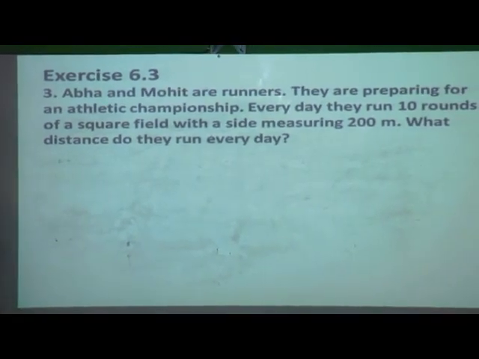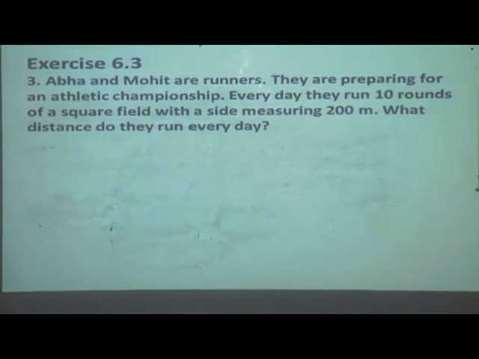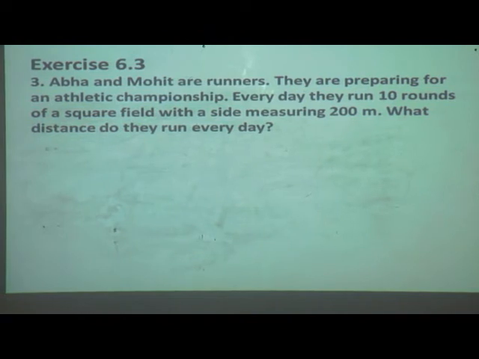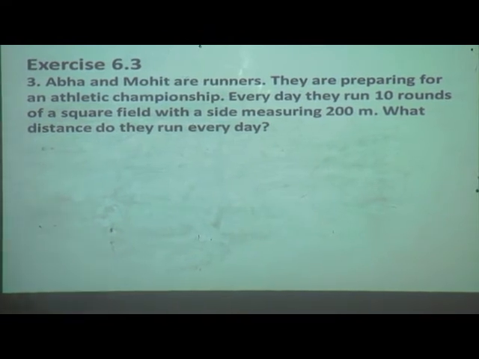Abha and Mohit are runners. See what they are saying. Abha and Mohit are runners. They are preparing for the athletic championship. Every day they run 10 rounds of a square field with a side measuring 200 meters. So what is the distance they run every day?